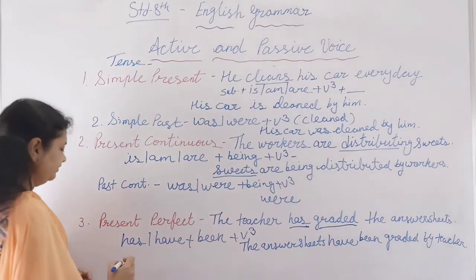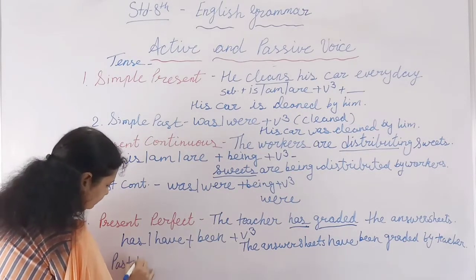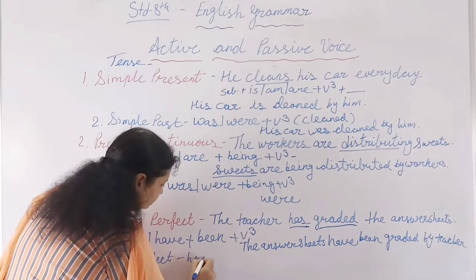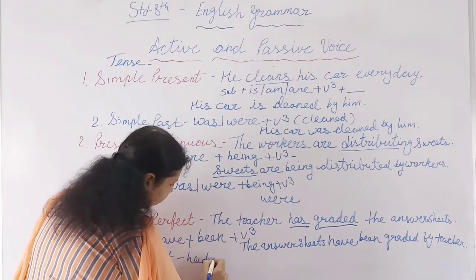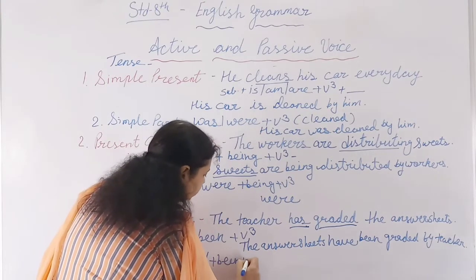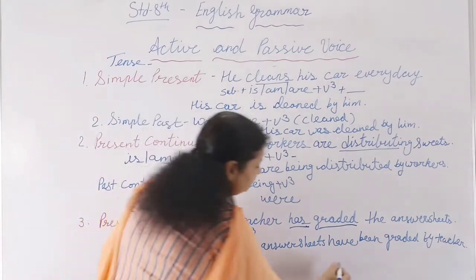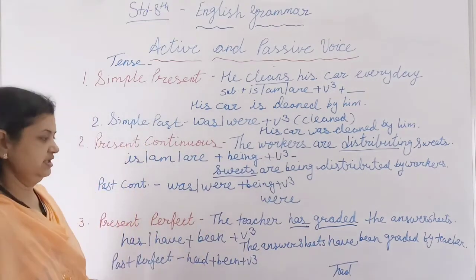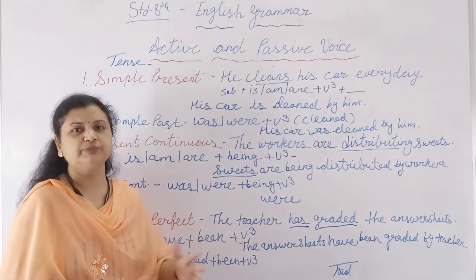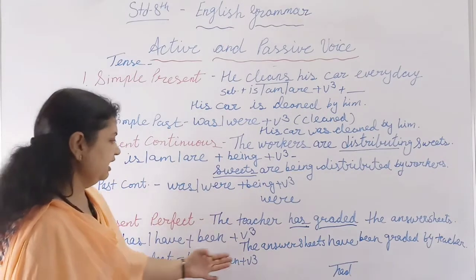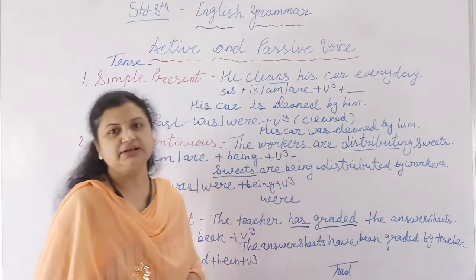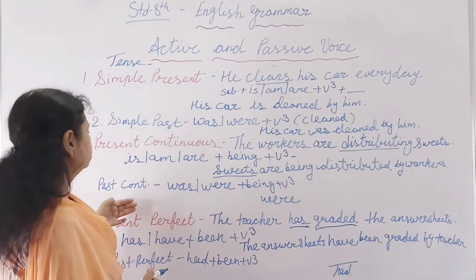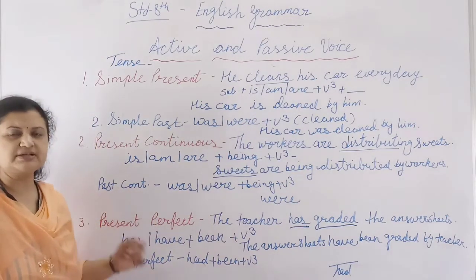Okay, and same in the past perfect. We will use had plus been plus V3, and here if we will use had, only had will be used, and we know that had goes with singular and plural same. So here we can say the answer sheets had been graded by teacher. So I explained you the simple present, simple past, present continuous, past continuous, present perfect and past perfect.